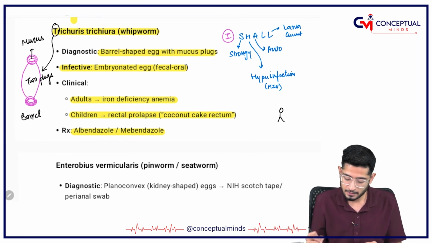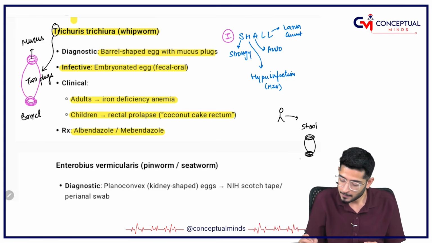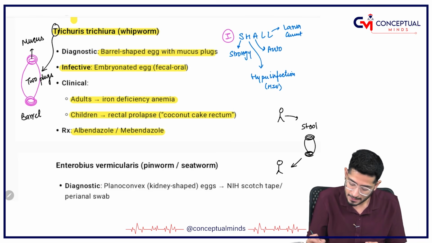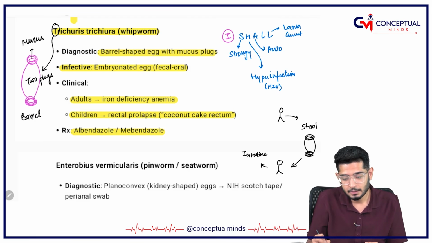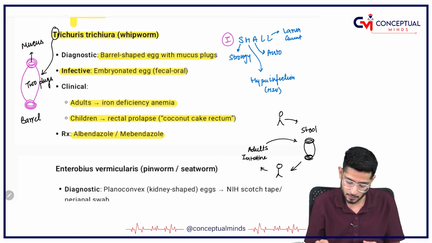My dear friends, the definitive host is going to be the human. In humans, stool will have the eggs. Which eggs? The barrel-shaped eggs. Then with the feces, they go to the humans again. Then it goes into the intestine, where the adults will be, and these adults are going to form these barrel-shaped eggs once again.